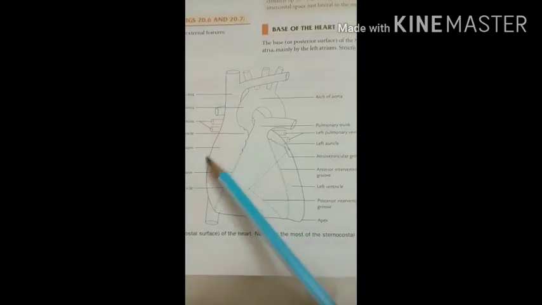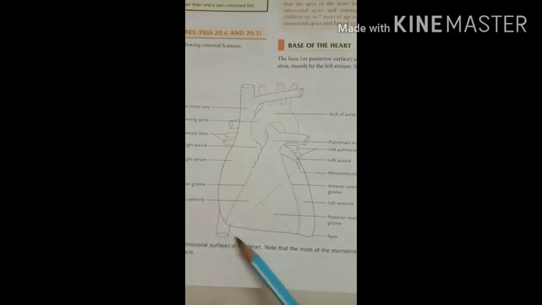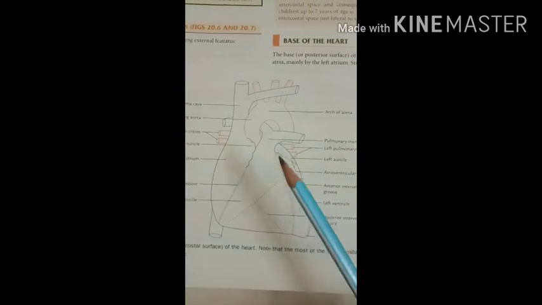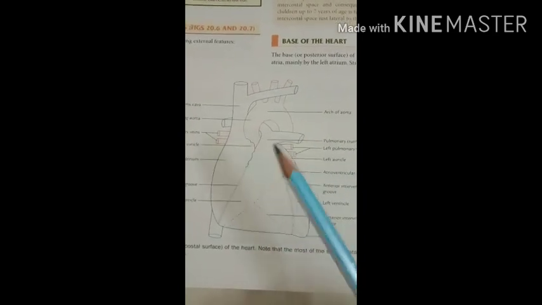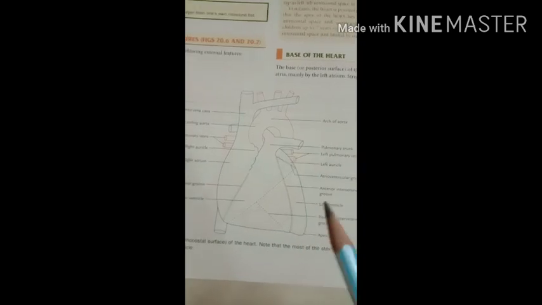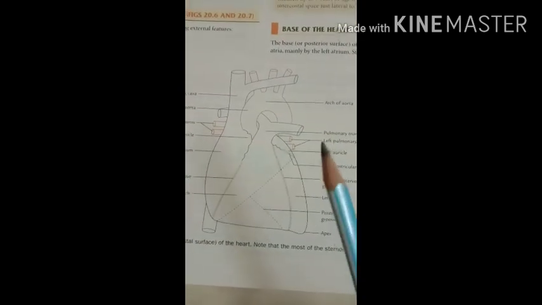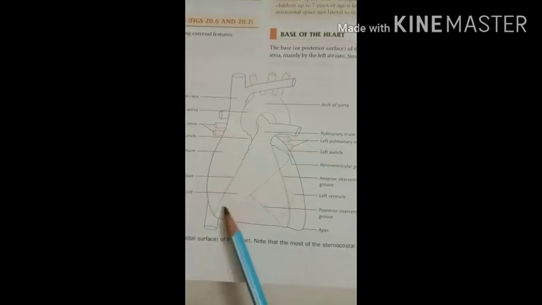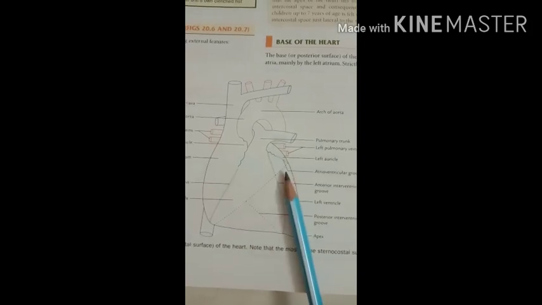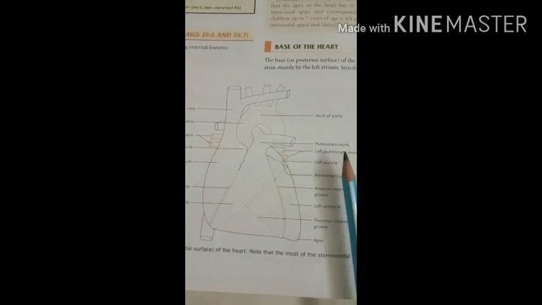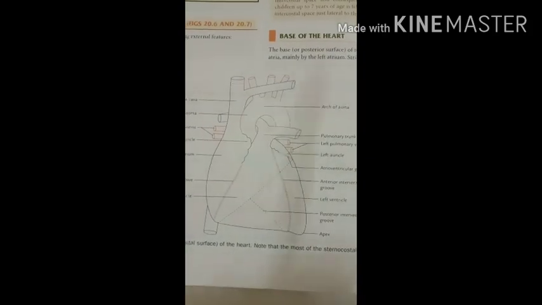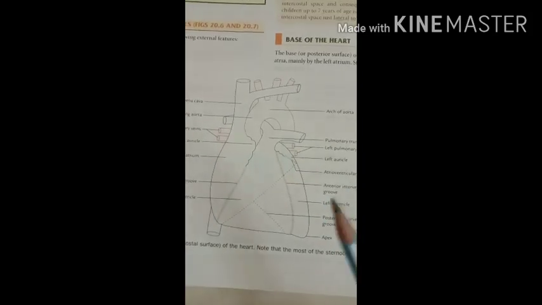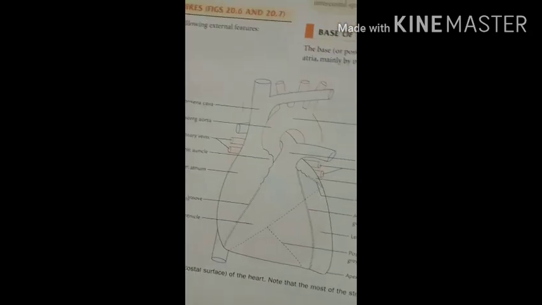The shape of the heart, here you can see, is pyramidal or conical, and the location of the heart is behind the sternum adjoining the part of the costal cartilage. Then the exact location: one third of the heart is present to the right of the median plane, and two thirds of the heart is located to the left of the median plane. Then the heart consists of four chambers: the right atrium, right ventricle, left atrium, and the left ventricle.